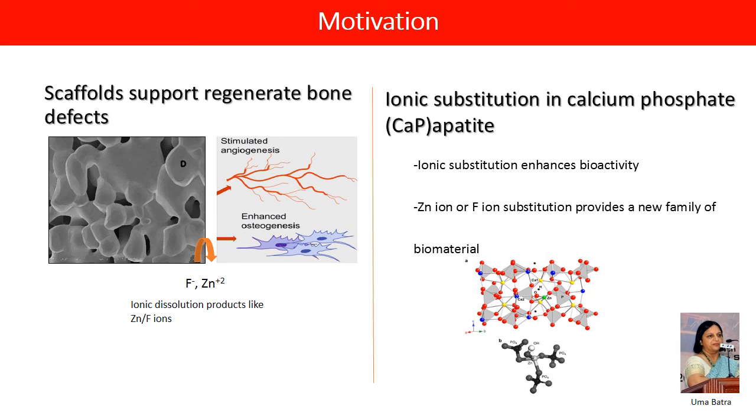In the present work, calcium phosphate apatite nanopowders substituted with zinc ion and fluorine ion were synthesized and were used for fabricating three-dimensional scaffolds by polymeric sponge replica technique.